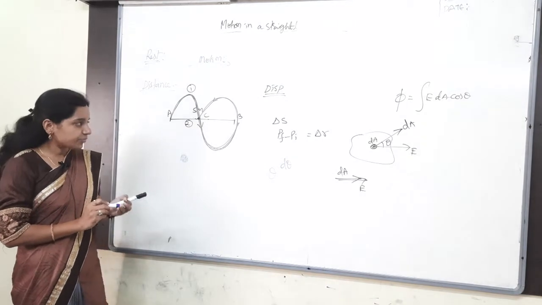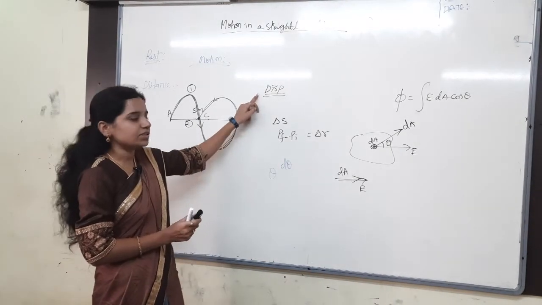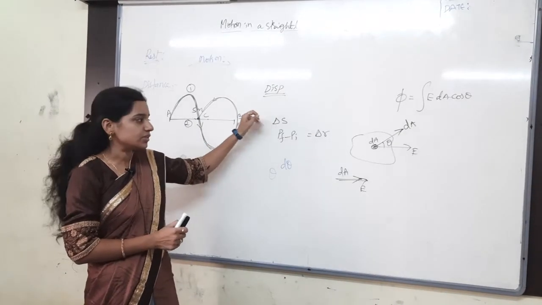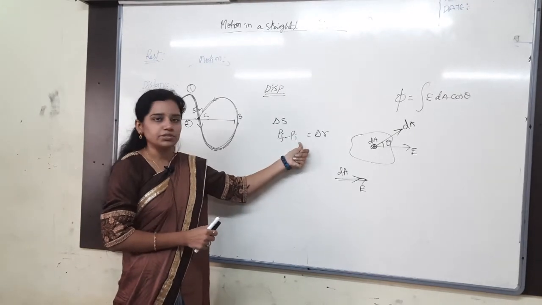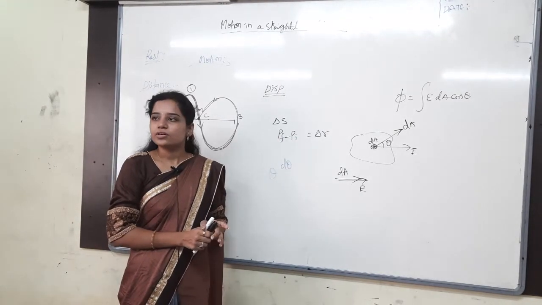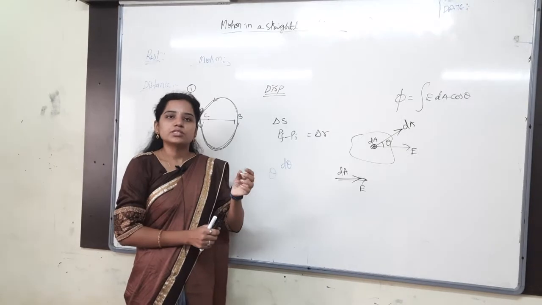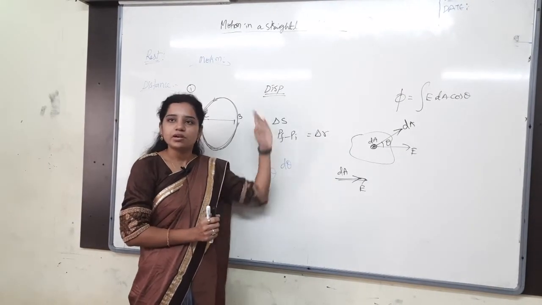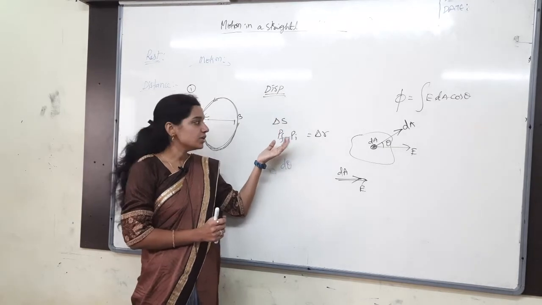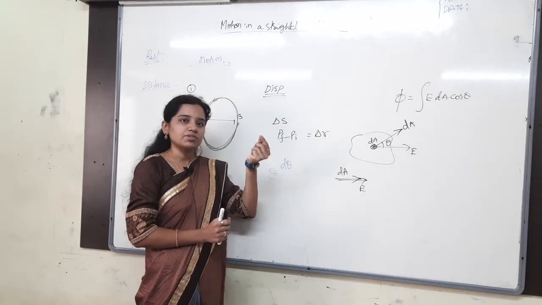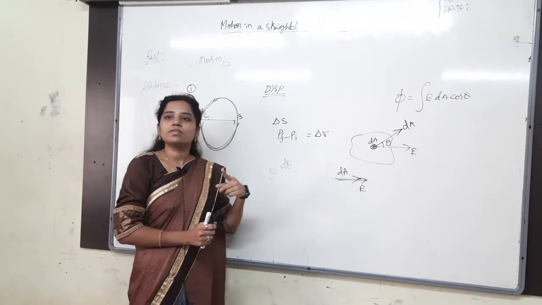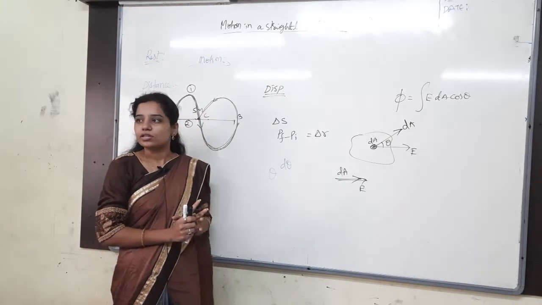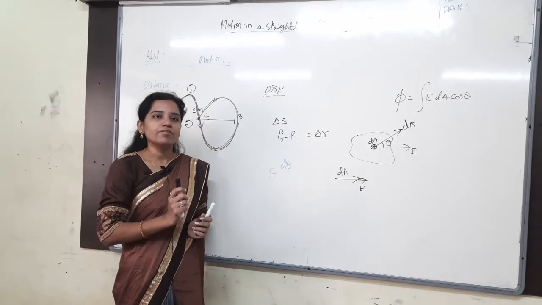So here the position of the body is changing. In displacement, the position of the body is changing: final position minus initial position. So a smaller value or not? Always we take the smallest distance between the initial position and the final position, which we call displacement, of course. The smallest distance is very small. Smaller means it will always be a vector quantity only. That is not a scalar, that is a vector quantity.